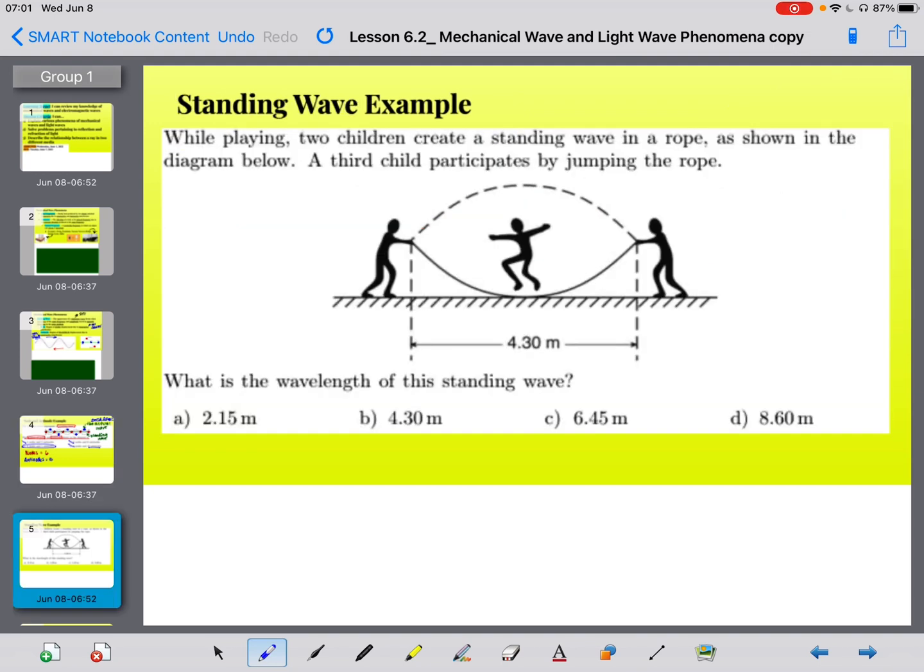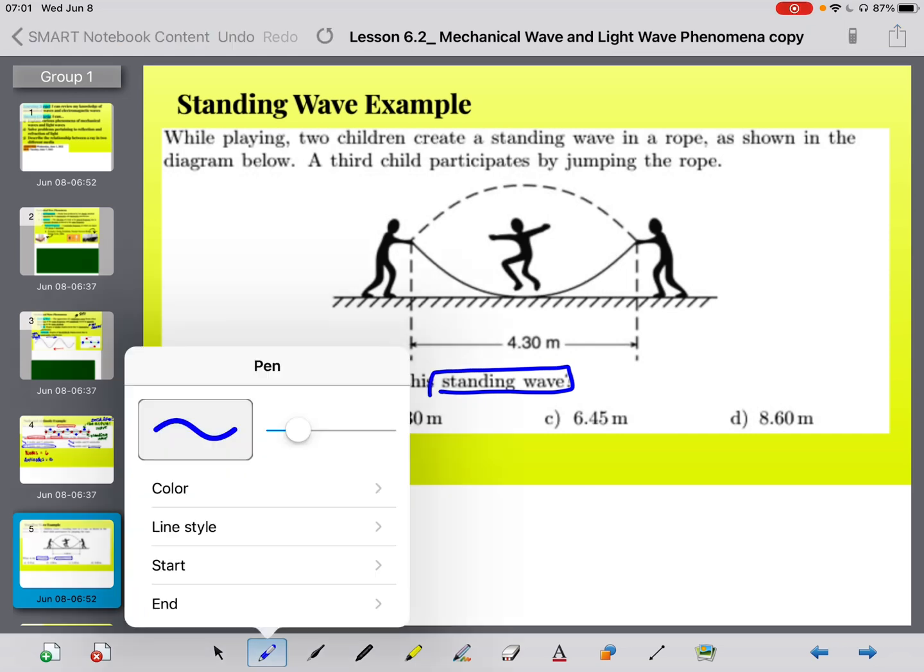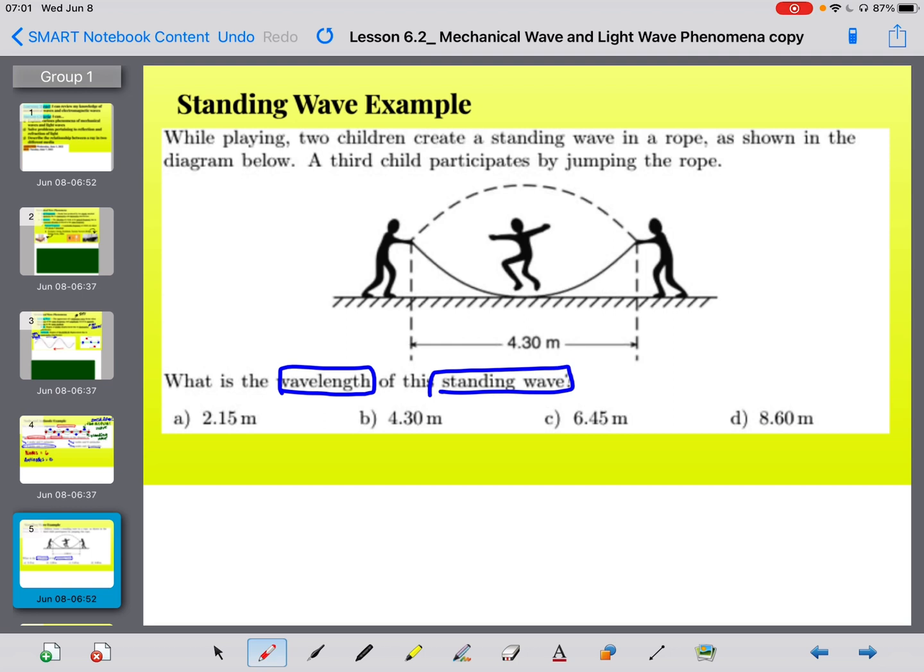Another example: while playing, 2 children create a standing wave in a rope, as shown in the diagram. A third child participates by jumping the rope. What is the wavelength of this standing wave? Okay, so this is a little bit of a relation back to Algebra 2, what you learned about a wave. So take note of what you have here. Again, the solid line is your actual wave. Okay, so keep that in mind.